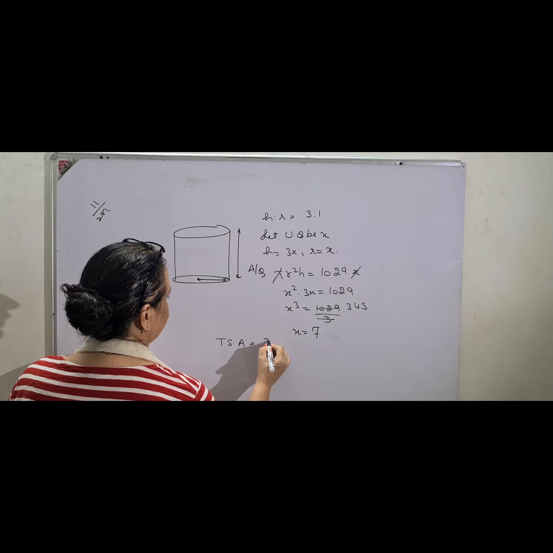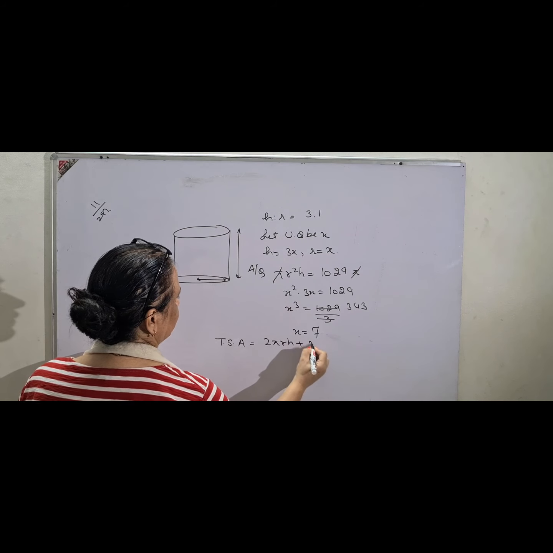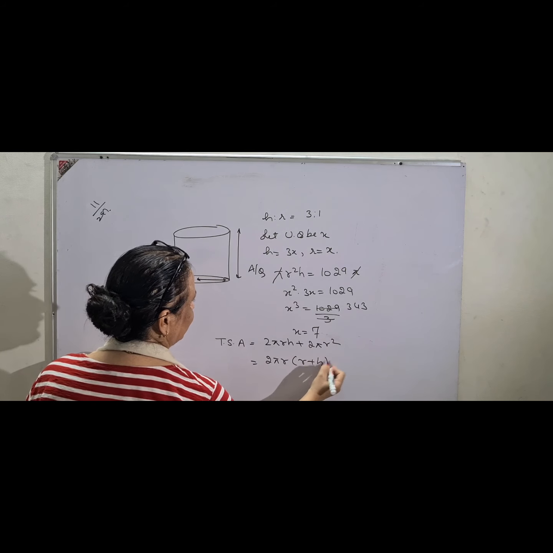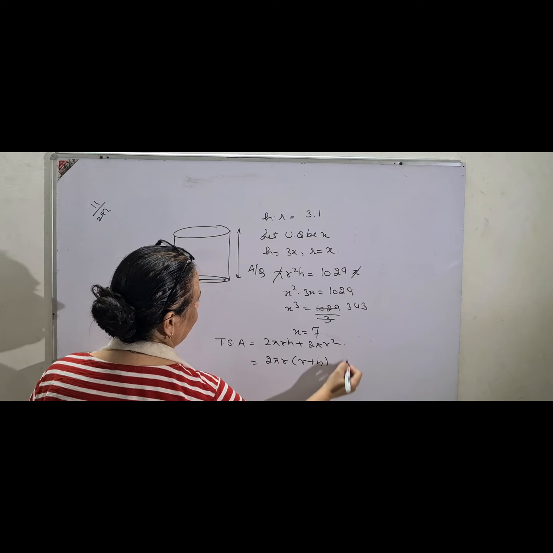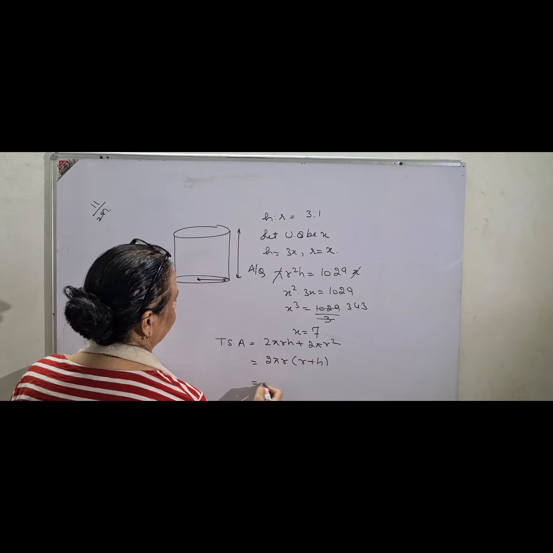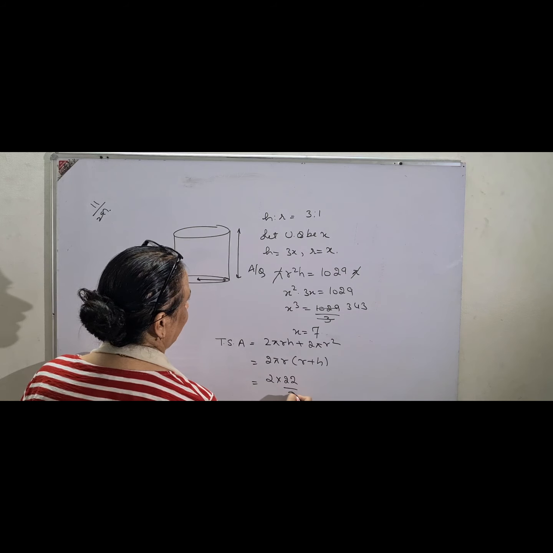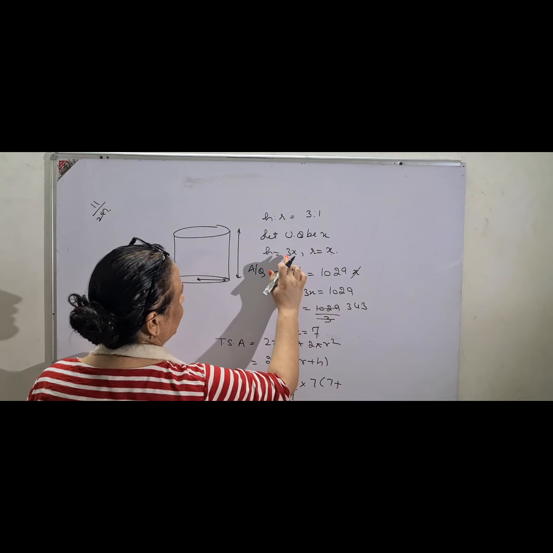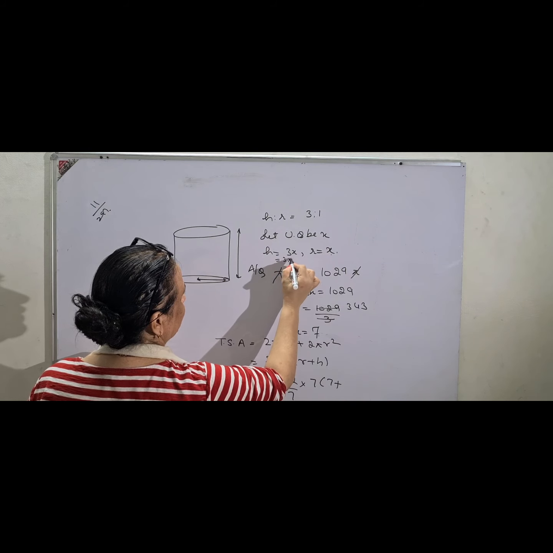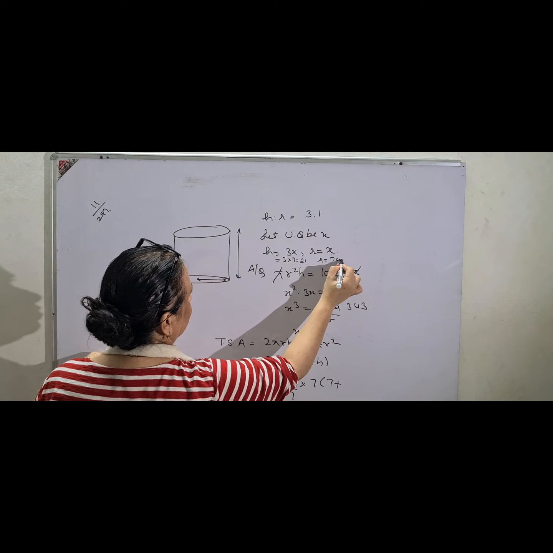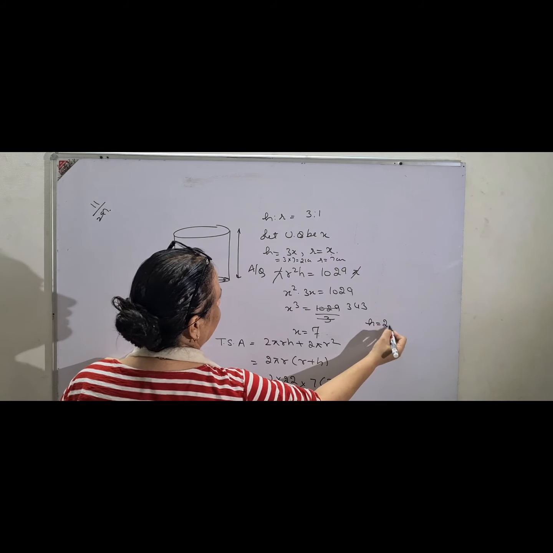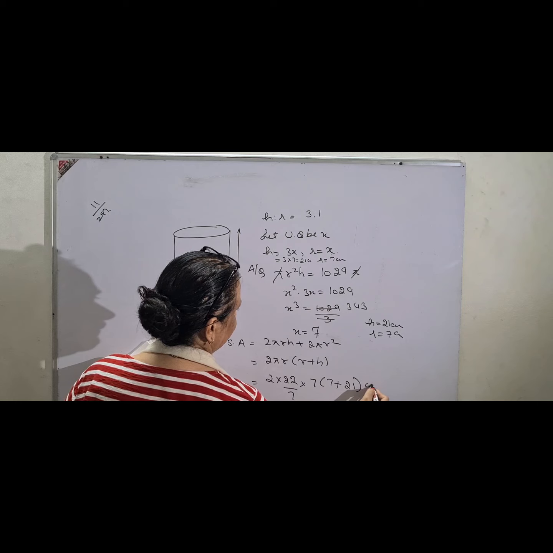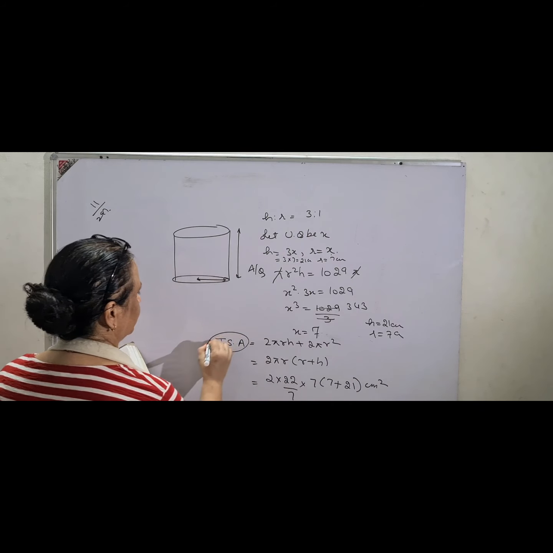the total surface area of the cylinder is 2 pi r h plus 2 pi r square. You know that. So 2 pi r you can take common, (r plus h). These two steps are very necessary, very compulsory, because they carry marks. So 2 into 22 upon 7, of course r is equal to x and x is 7. So 7 plus h, and h is equal to 3x, that means 3 into 7, 21, and r is equal to 7. You can put centimeter here. If you want to write, you can write here 21 centimeter, radius 7 centimeter, and that is your required answer. And this is centimeter square, because you are calculating total surface area.